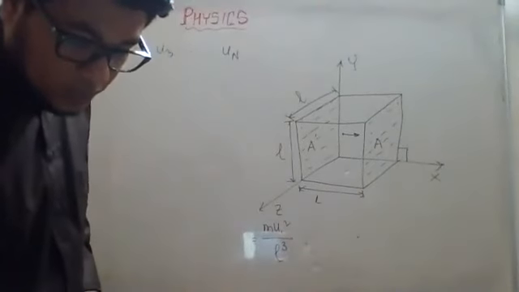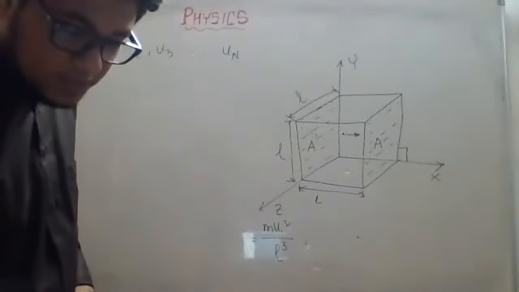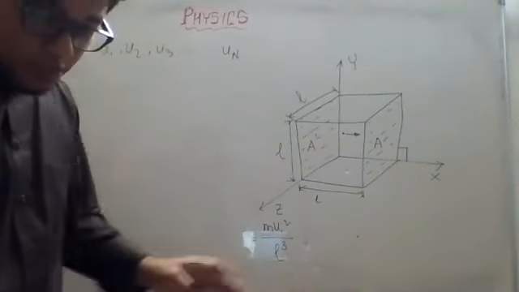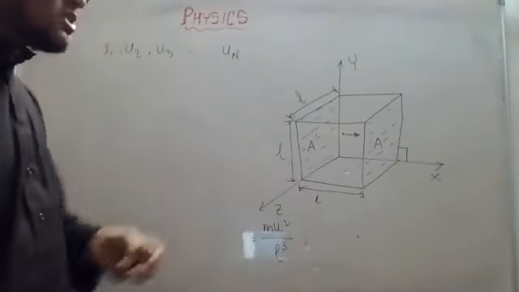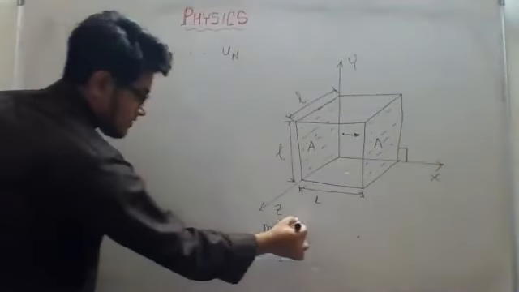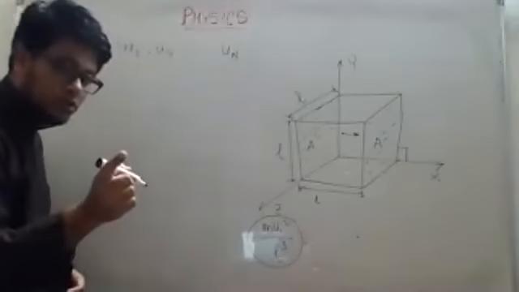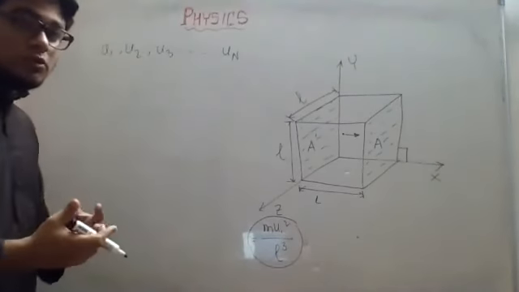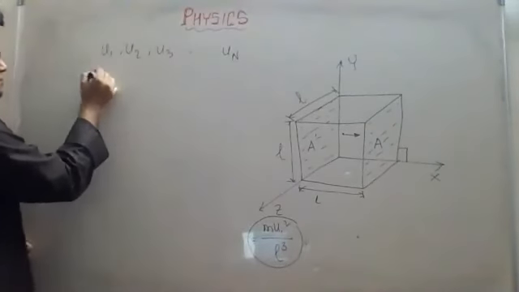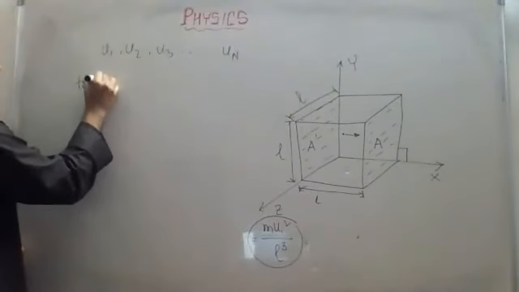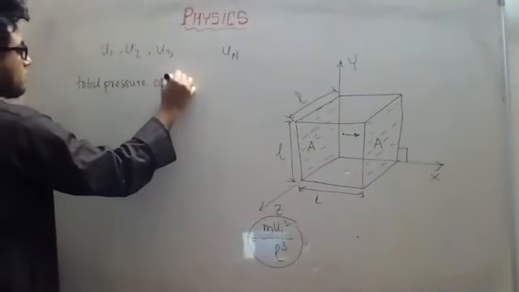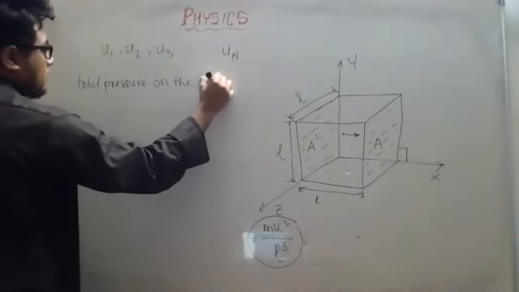If there are a total of n molecules in the container, then their velocities along the x-axis will be respectively u1, u2 up to un. Then the total pressure on the wall. See, this is the pressure exerted by only one molecule. If I consider all the molecules, then I have to add all the pressures, right? How will I add? Total pressure on the wall.